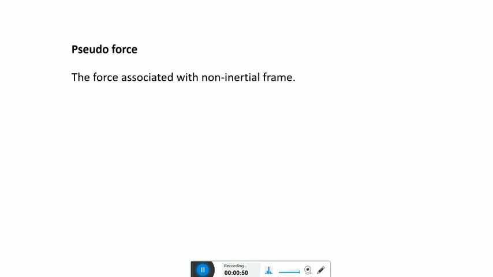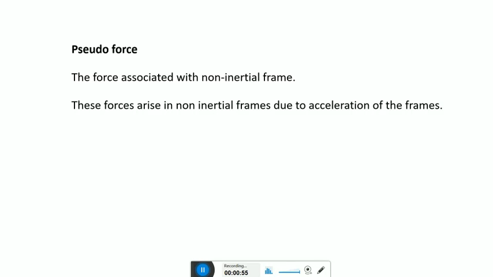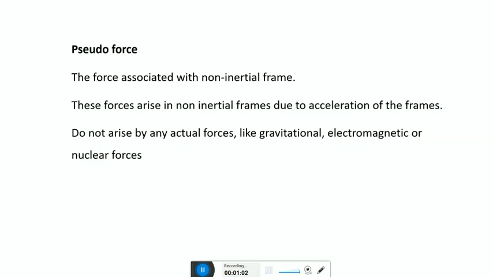Pseudoforce is associated with non-inertial frame. These forces arise in non-inertial frames due to acceleration of the frames. They do not arise by any actual forces like gravitational force, electromagnetic force, or nuclear force. These forces arise when Newton's laws of motion are applied to describe the motion of an object in a non-inertial frame.